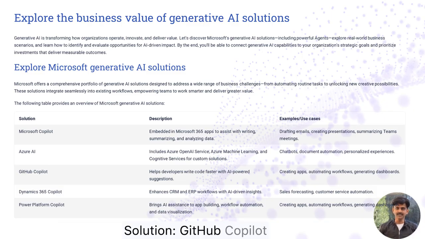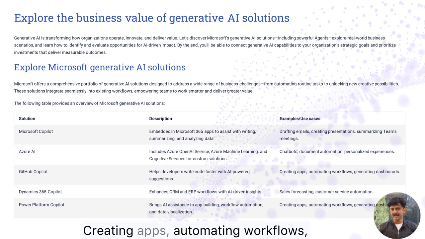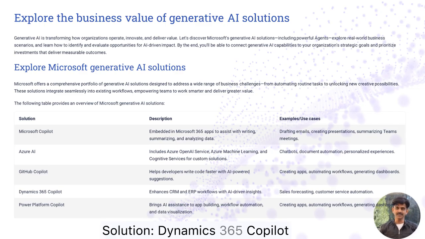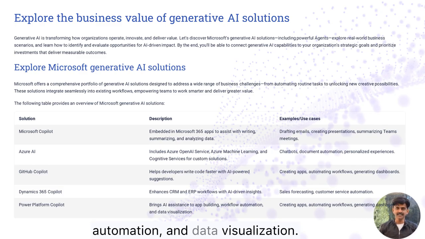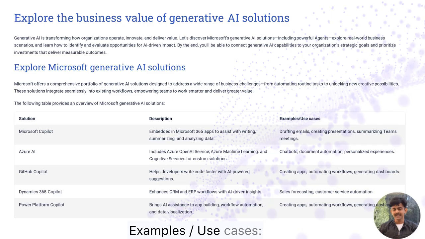Solution: GitHub Copilot. Description: helps developers write code faster with AI-powered suggestions. Example use cases: creating apps, automating workflows, generating dashboards. Solution: Dynamics 365 Copilot. Description: enhances CRM and ERP workflows with AI-driven insights. Example use cases: sales forecasting, customer service automation. Solution: Power Platform Copilot. Description: brings AI assistance to app building, workflow automation, and data visualization. Example use cases: creating apps, automating workflows, generating dashboards.